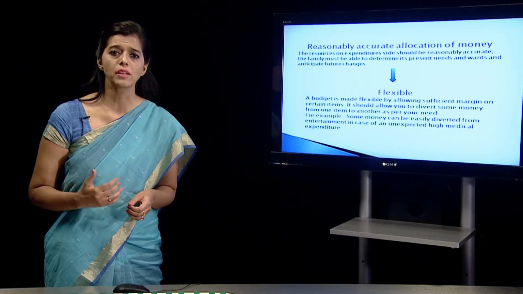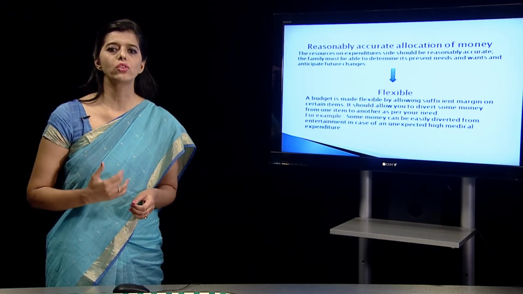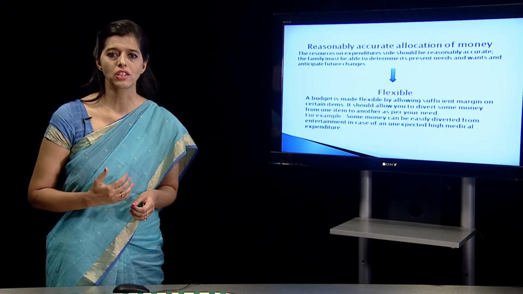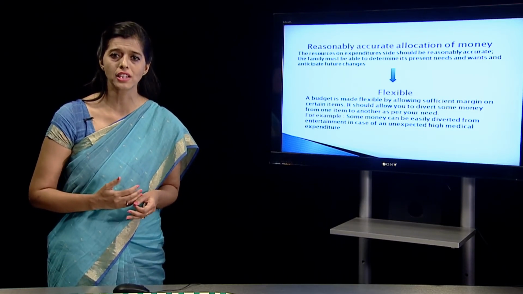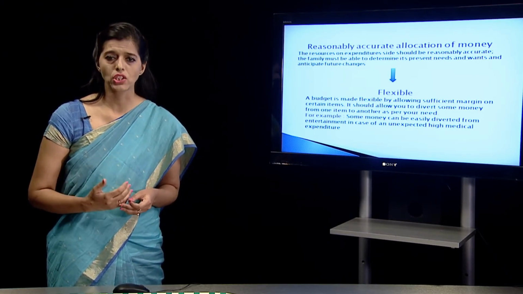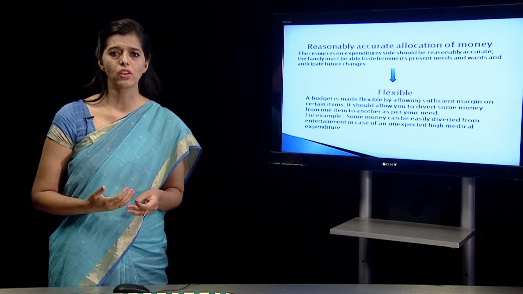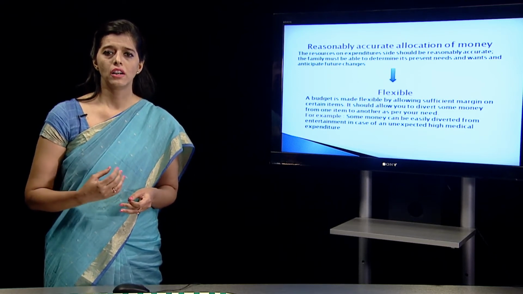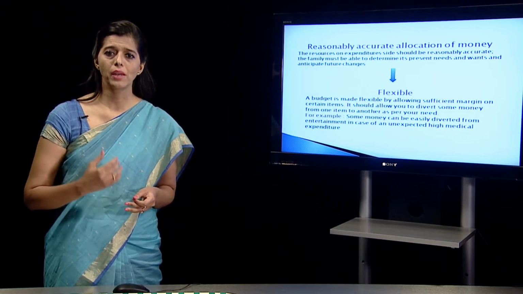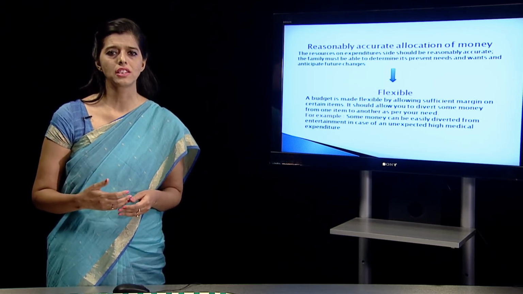Suppose I have certain medical expenses, certain emergencies at home, so I have to cut down on my recreation, which I have allocated 50,000 rupees, because education obviously I can't survive without. And on food also, suppose I have given 30,000 rupees, I can start cooking at home and reduce eating out, so that I am able to meet my medical expenses and other emergencies which I am facing.